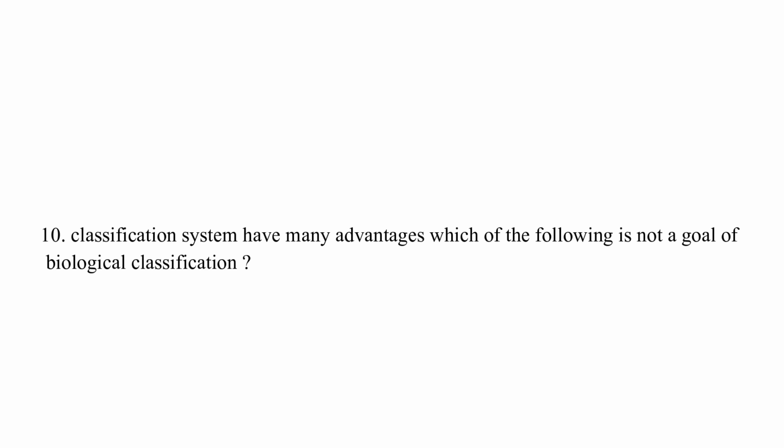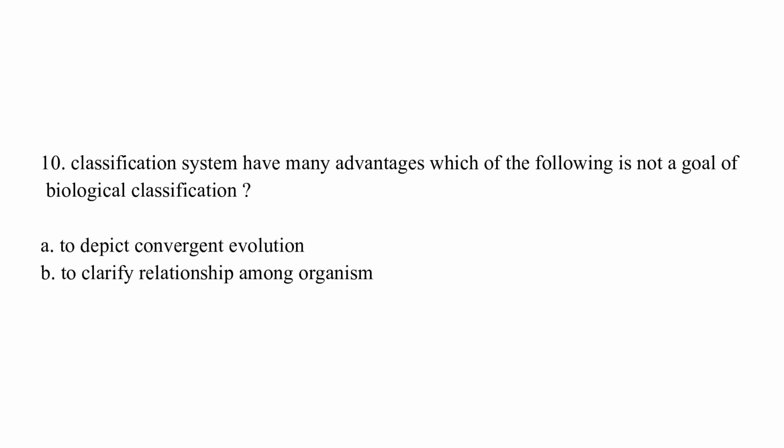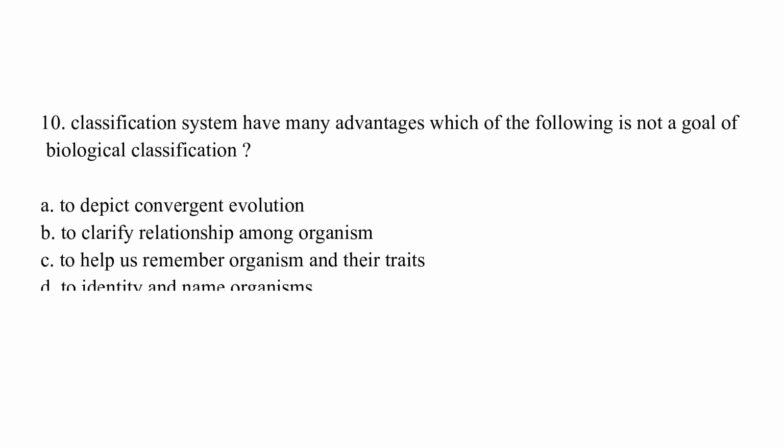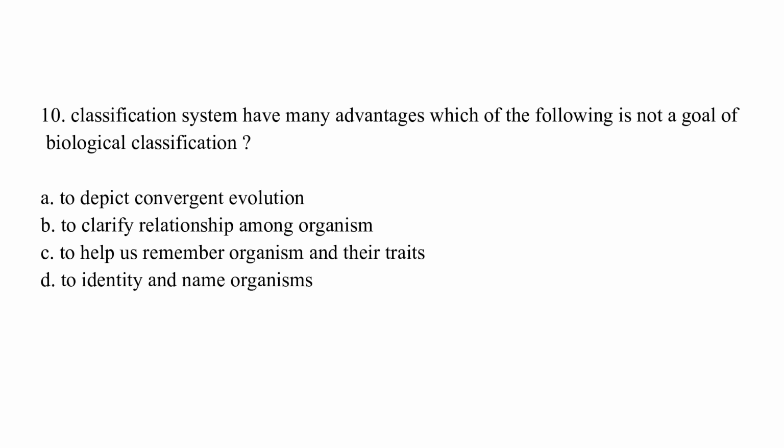Classification systems have many advantages. Which of the following is not a goal of biological classification? Option A. To depict convergent evolution. Option B. To clarify relationship among organisms. Option C. To help us remember organisms and their traits. Option D. To identify and name organisms. The correct answer is option A, which is to depict convergent evolution. This is not a goal of a classification system.